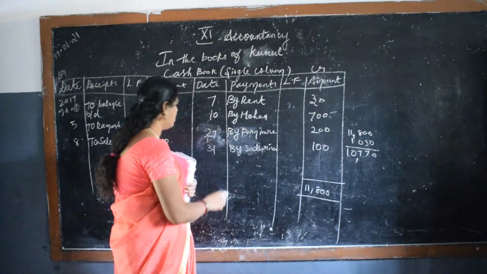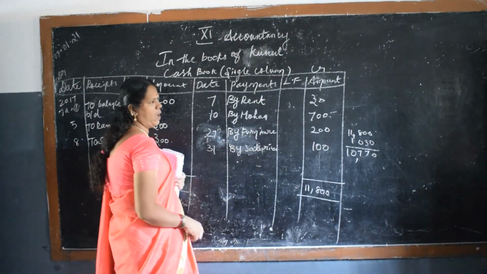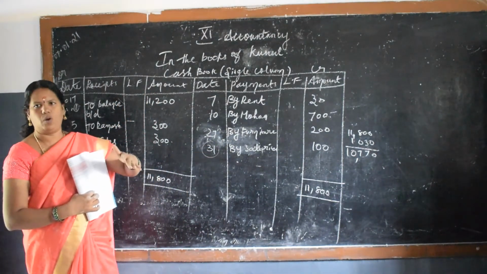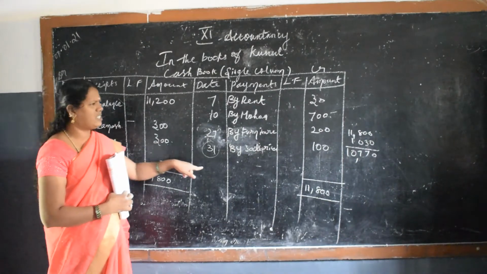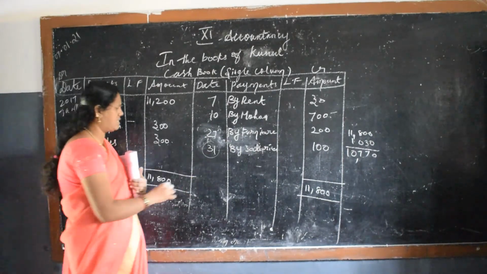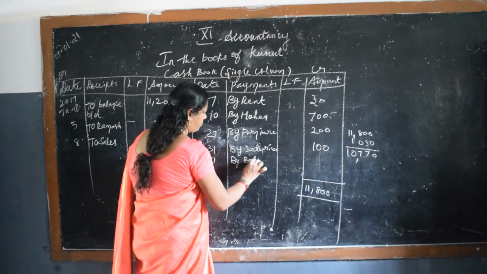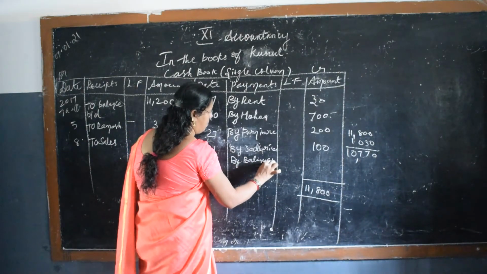Okay, so on this side we got the lowest value, 10,770. Right at the end of the month date, it is January. What is the January last date? It is 31st. So on 31st, by balance C by D. What is C by D?